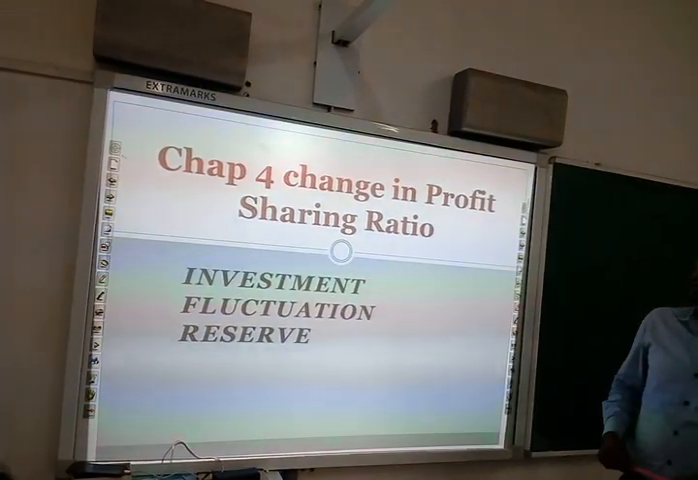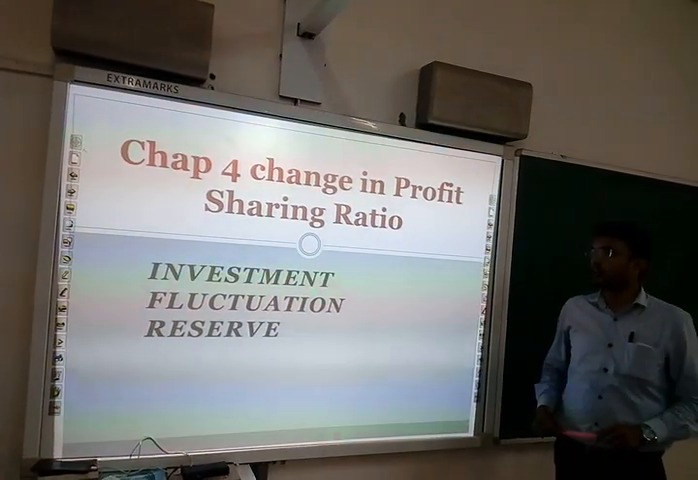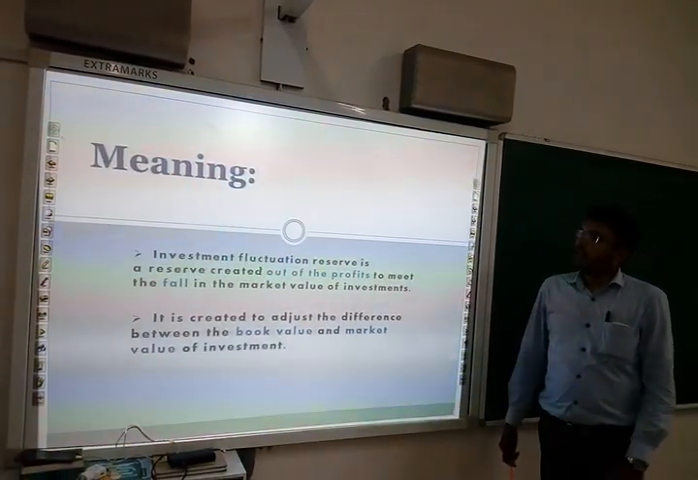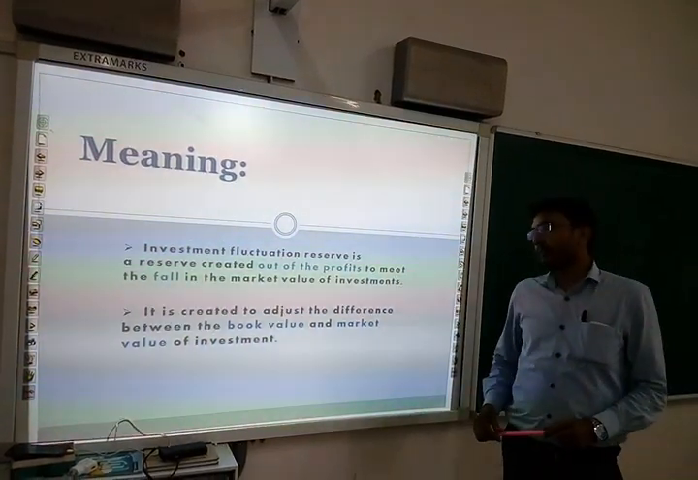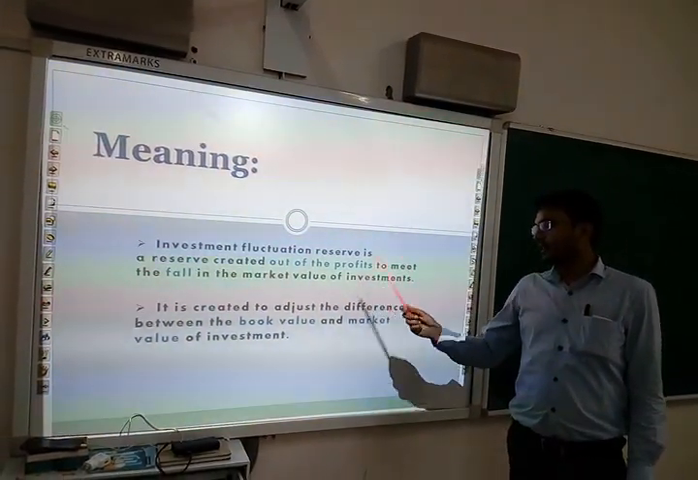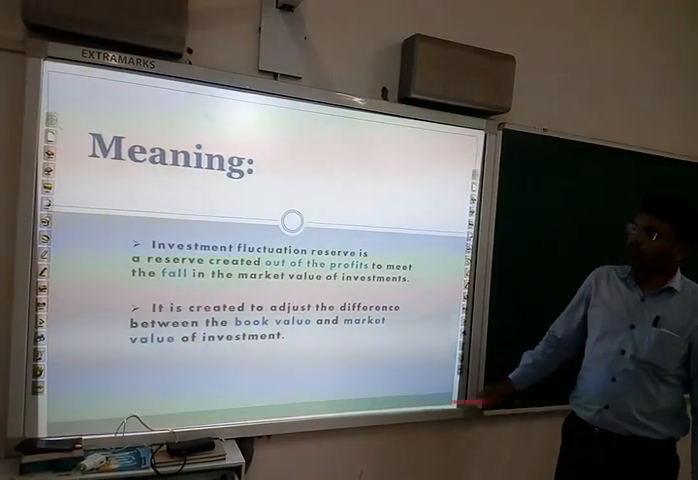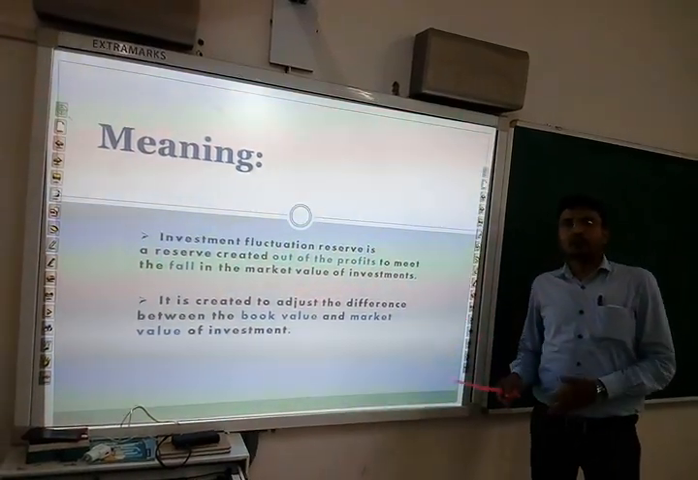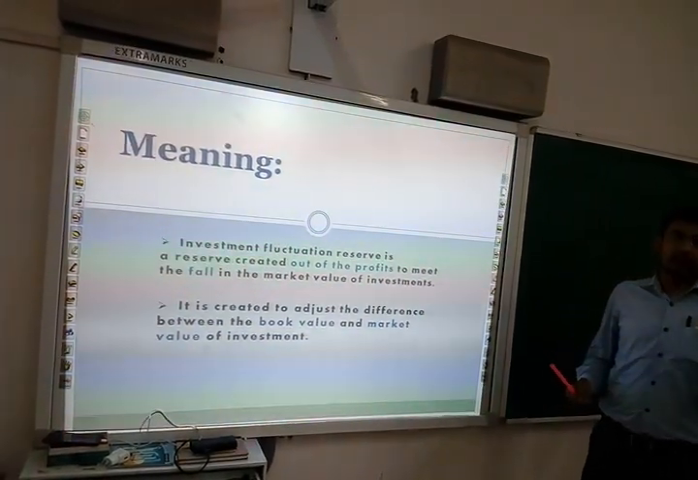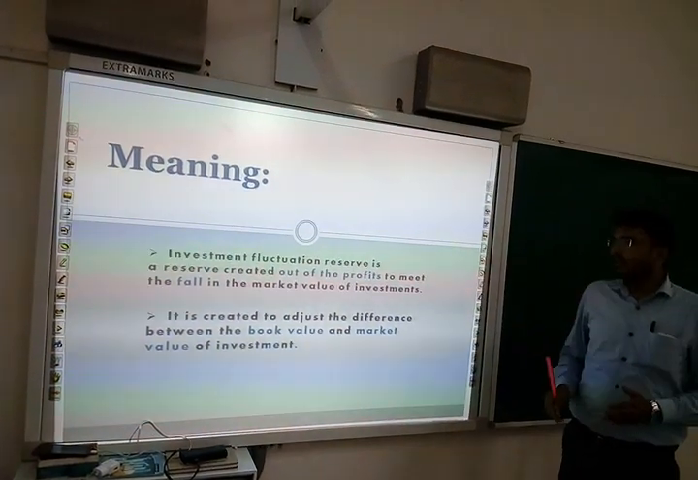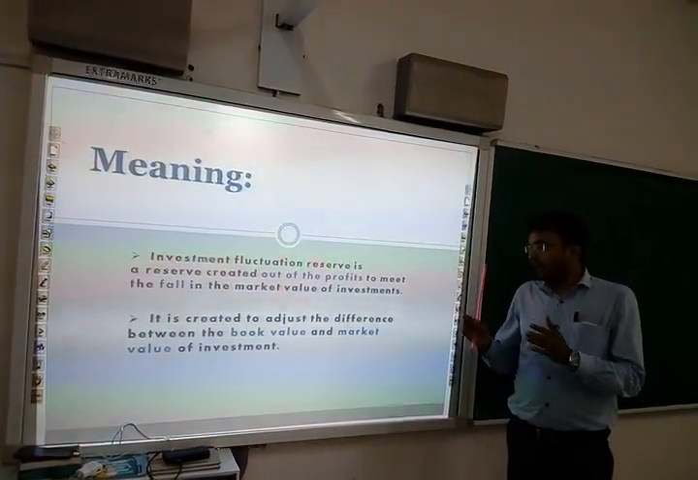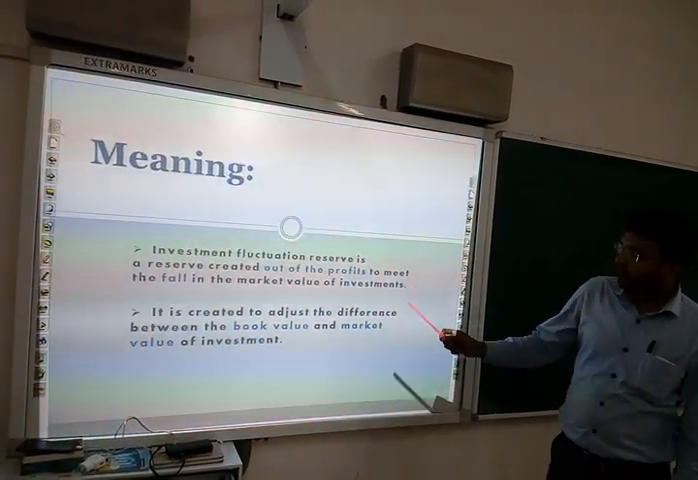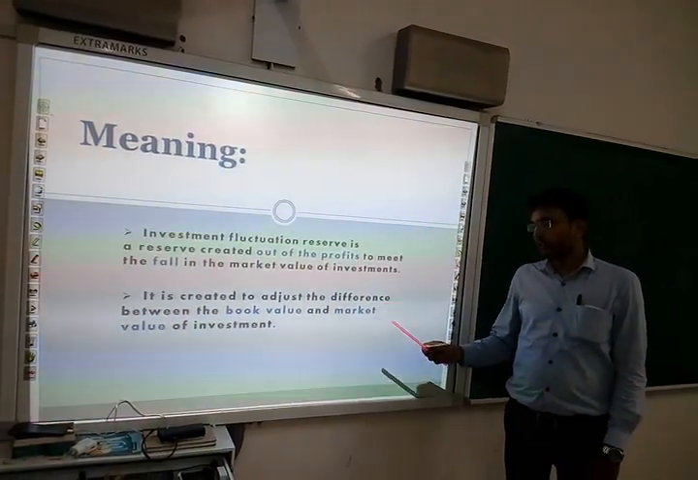Today we shall discuss chapter 4, change in profit sharing ratio, and the topic is investment fluctuation reserve. So what is investment fluctuation reserve? Investment fluctuation reserve is a reserve created out of the profits to meet the fall in the market value of investment. So it is a reserve created out of profit and loss appropriation account or profit and loss account to meet the fall in market value of the investment.